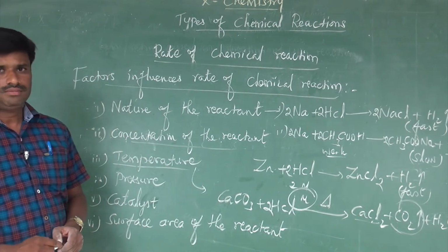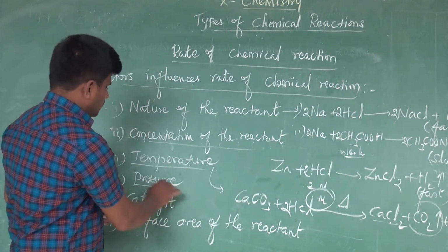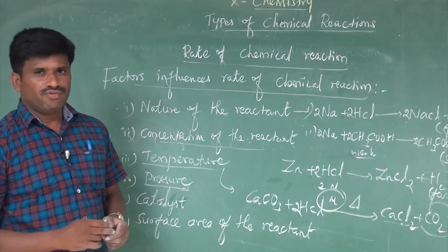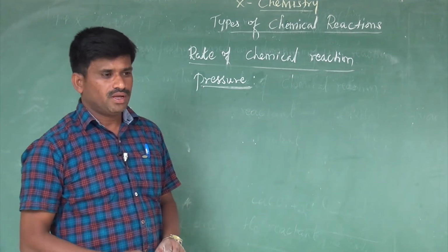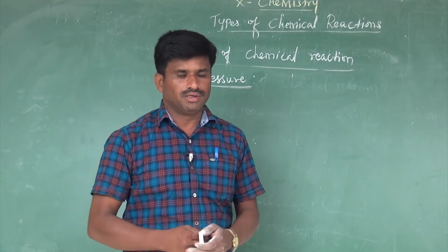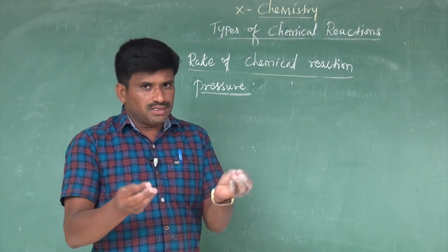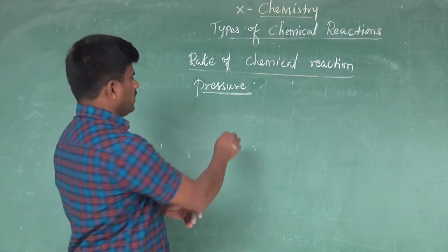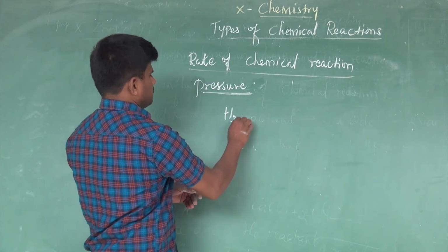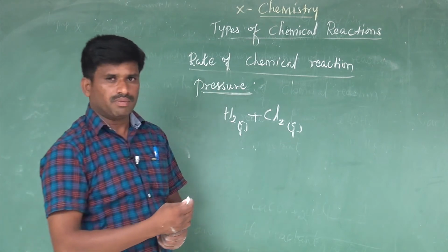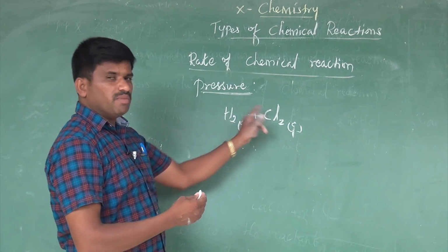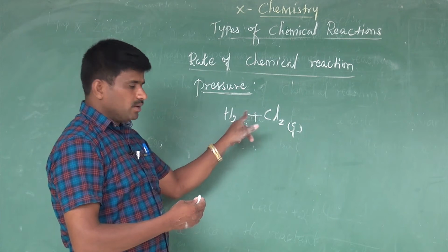Let's go for the next factor, that is how pressure influences the rate of chemical reactions. For this we take an example. Two gaseous reactants we take. For example, we take hydrogen, this is in gaseous form, and chlorine, this is also in the form of gas. When hydrogen is mixed with chlorine,